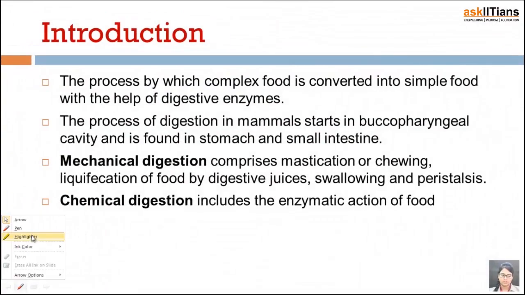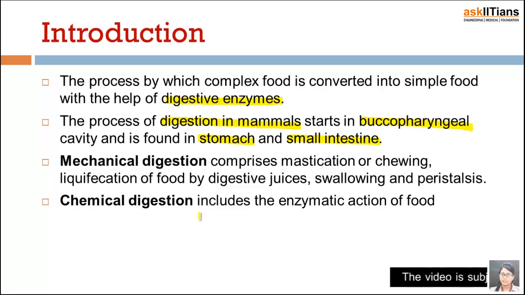We are undergoing the topic digestion of food. What is digestion? Digestion is a process by which complex food that we have taken into the mouth is being converted into simple food with the help of digestive enzymes. Why is it so? Because it is only after digestion that the process of absorbing nutrients from that food will start. The process of digestion in mammals starts in the buccopharyngeal cavity, and it is found in the stomach and in the small intestine.